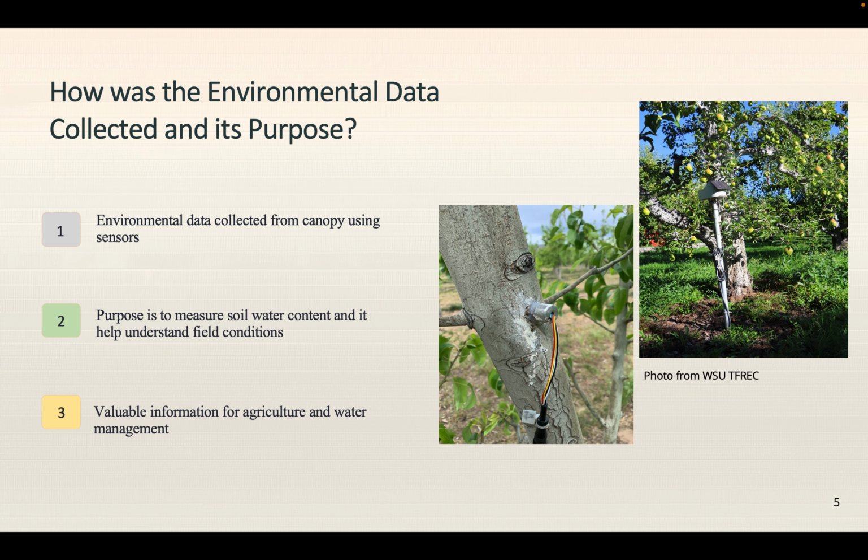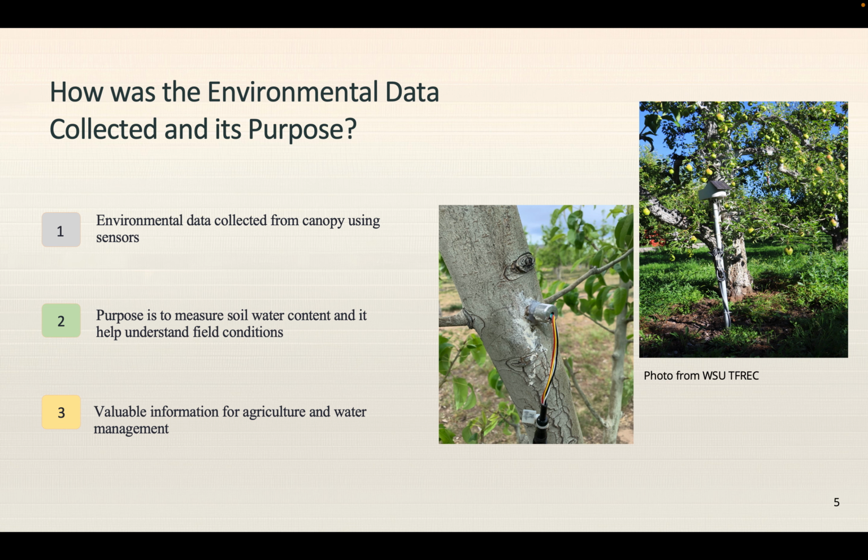Environmental data is acquired from the canopies with the use of smart sensors. With these sensors, we can measure significant elements like the soil water content and the stem water potential. Regularly checking these factors can help us get important data regarding the state of the field and the water supply for the crops. These details are being gathered for two purposes. It allows us to accurately track the crop's water needs at every stage of growth. This real-time monitoring allows us to alter irrigation strategies to match the crop's different water demand at different development stages, plus minimizing water loss.